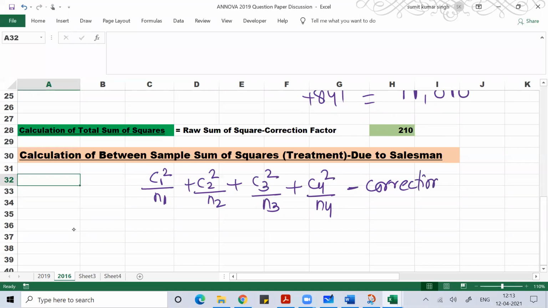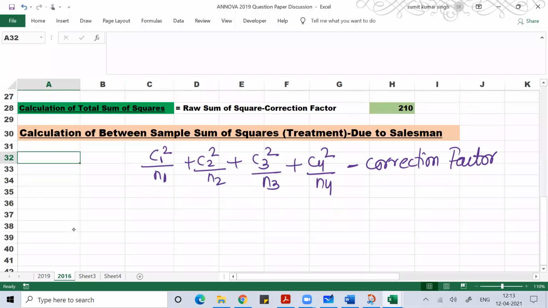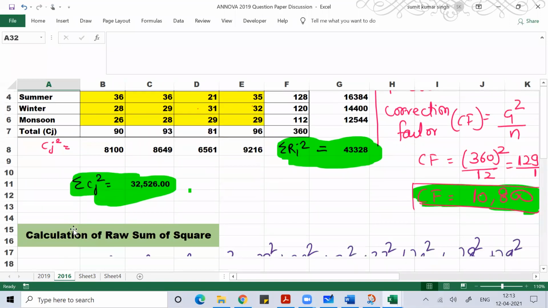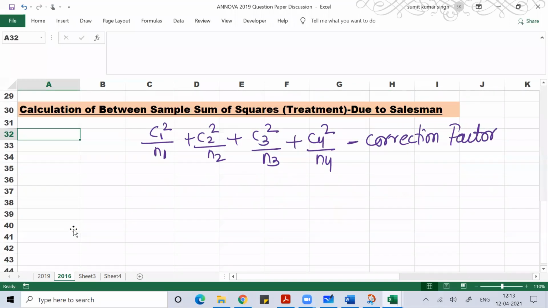I have four columns, and your N1, N2, N3, N4 column wise are all equal to 3.